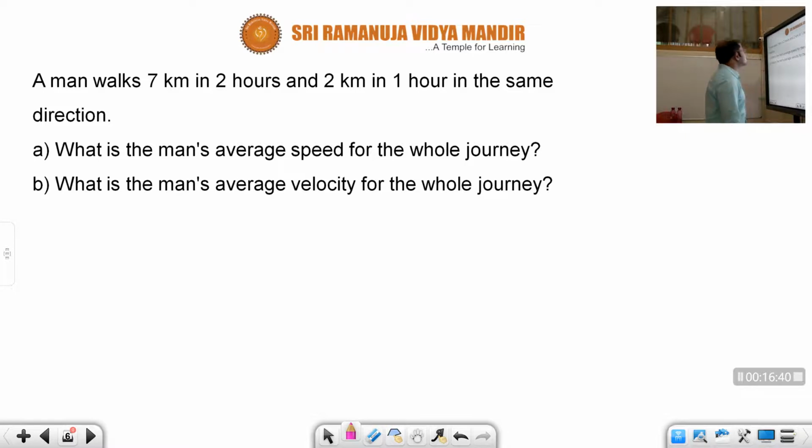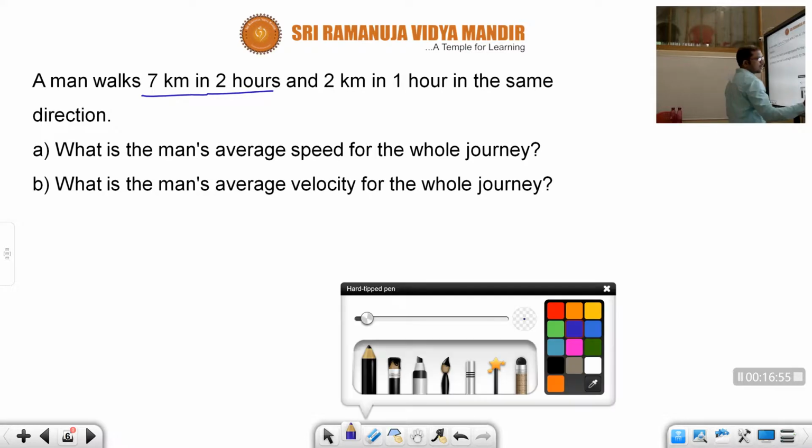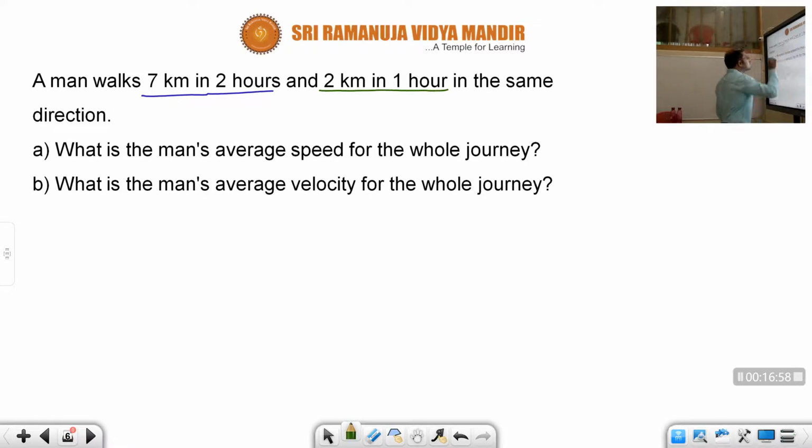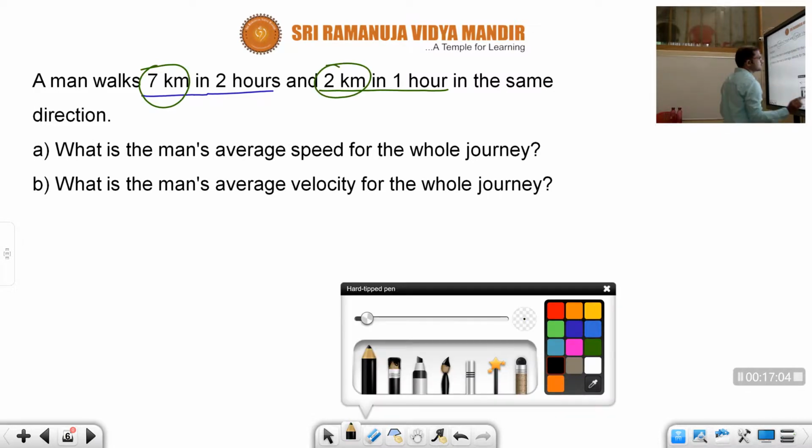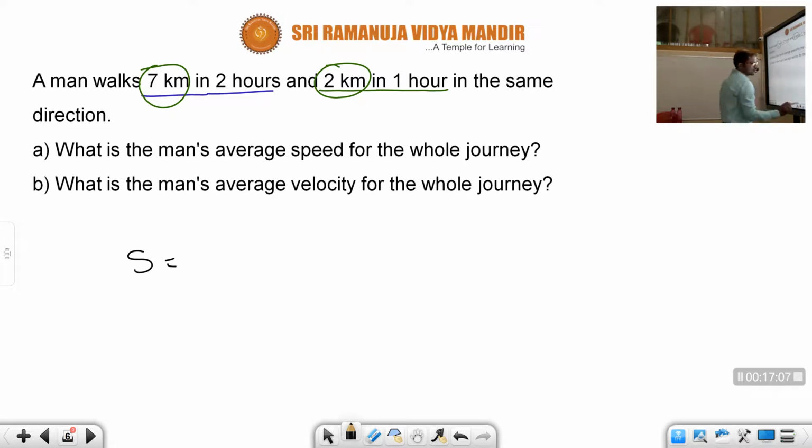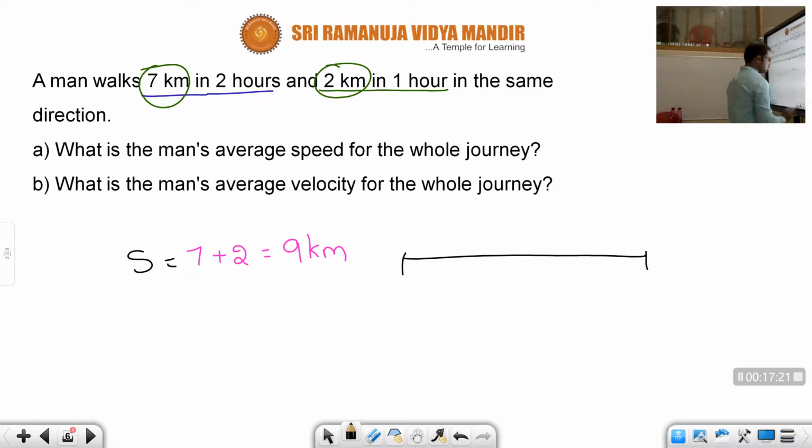A man walks 7 km in 2 hours and 2 km in 1 hour in the same direction. What is the man's average speed for the whole journey? See, children, once see the question, 7 km in 2 hours and 2 km in 1 hour. What is the total distance, children? Here 7 km and 2 km. The distance traveled is how much, children? 7 plus 2, which is 9 km. The total distance, children, is 9 km.